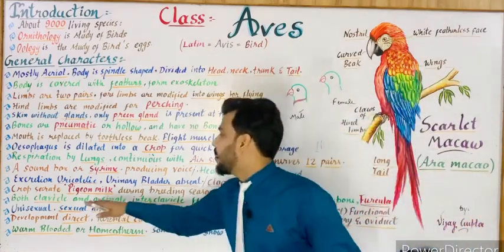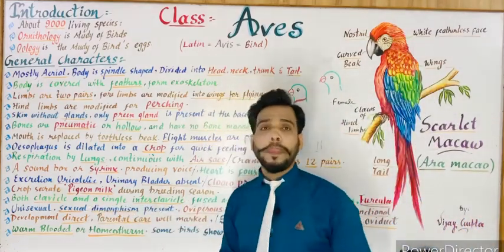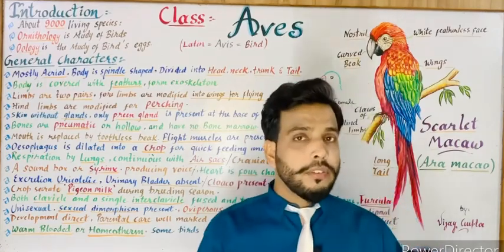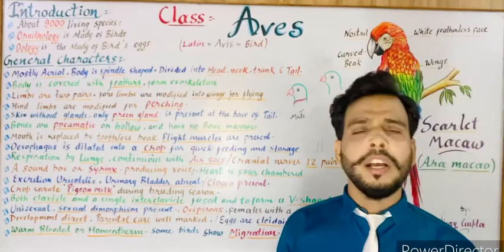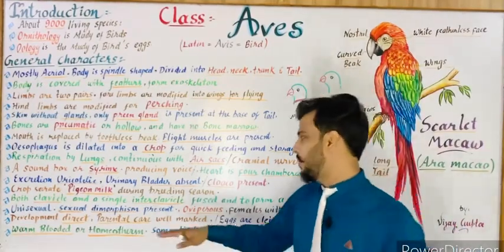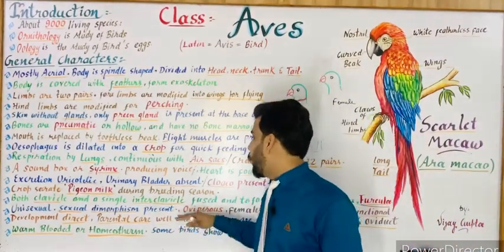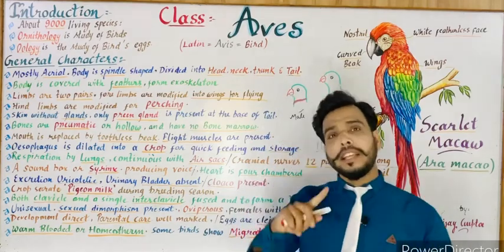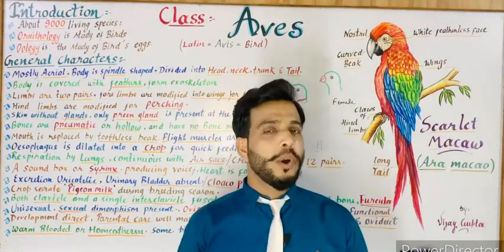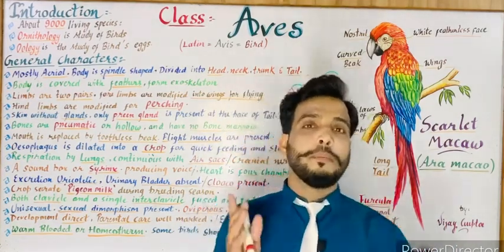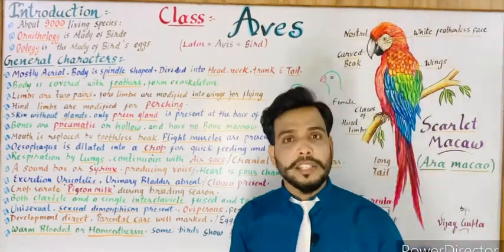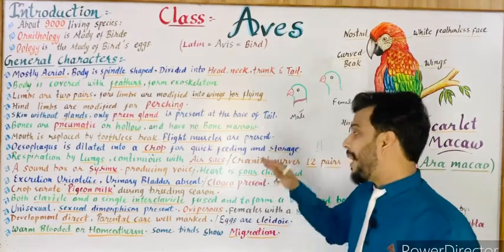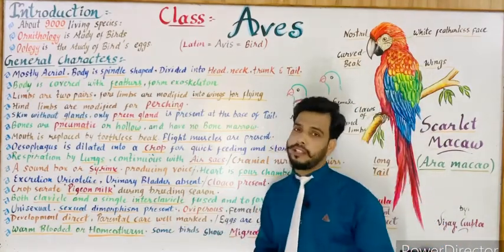Next is the development is direct. As you know, when there is no larva, then the development is known as direct. So in birds there is no larva, so development is direct in birds. Parental care is well marked. As you saw in amphibians, they make shelter for their young ones. Birds make nests for their young ones. They care for their eggs and their young ones. So parental care is well marked in birds.